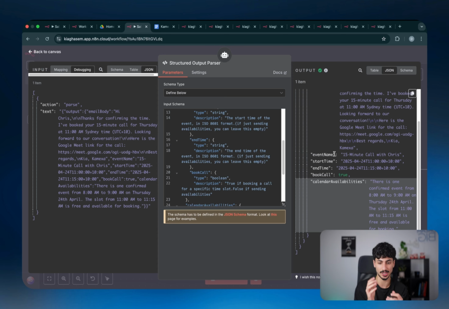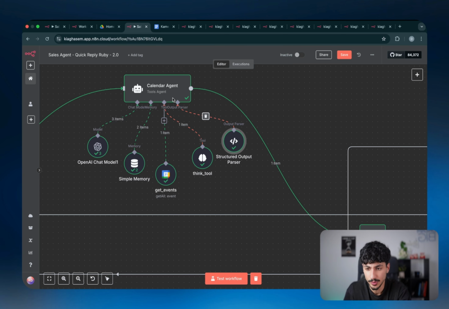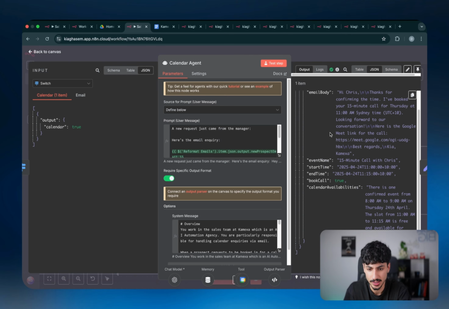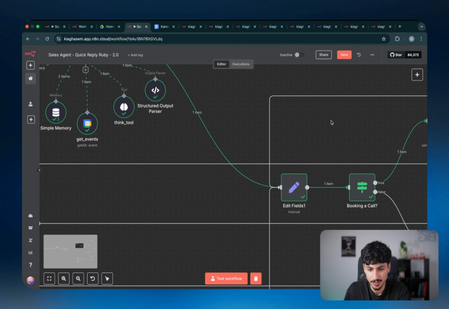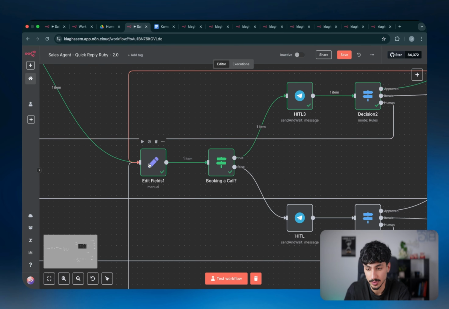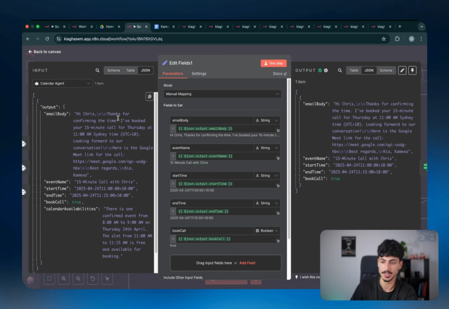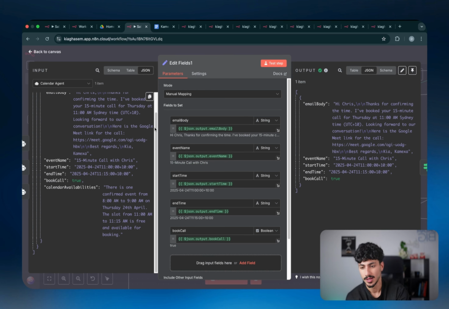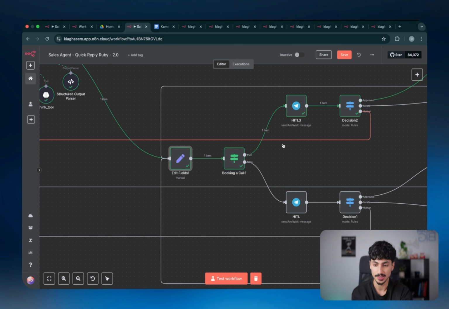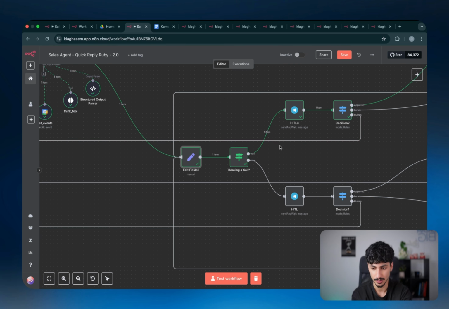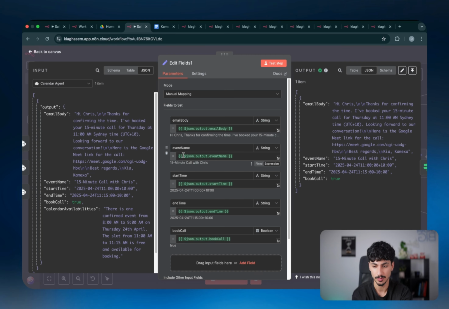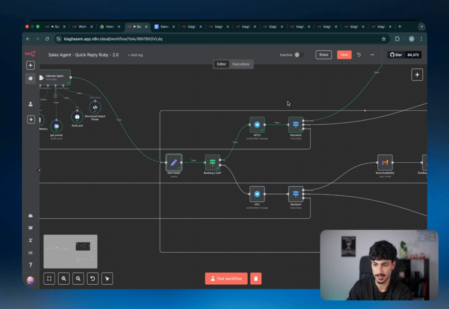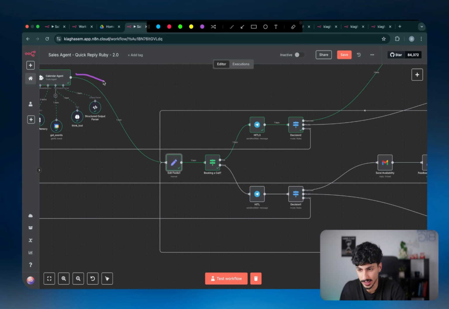So the revision agent doesn't actually need access to your calendar again. Now, with that being said, all of this information is recorded here and it's being passed on to an edit fields node. Now, this edit fields node is basically just grabbing those pieces of data and outputting it in the same exact way. And there's a very specific reason why I had to do this. If you guys are n8n experts and you've worked with n8n a lot, you would know that the JSON variable always just pulls in what's coming from the node before it. So basically in this instance, it would always pull in what's coming from the calendar agent.